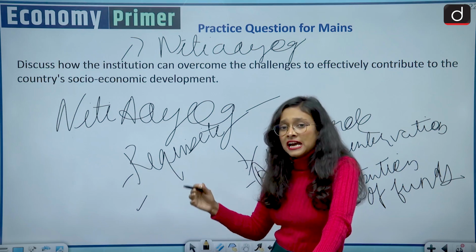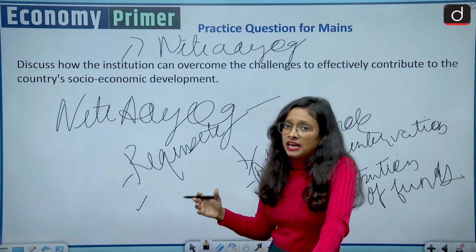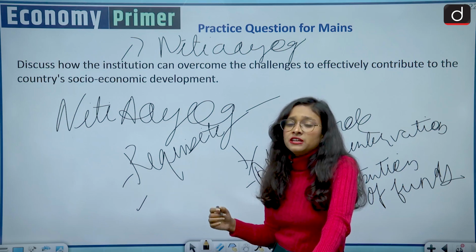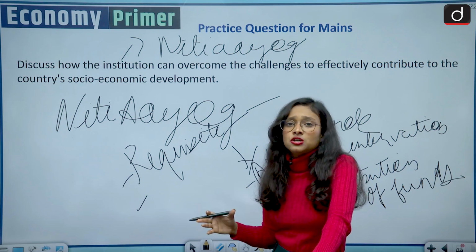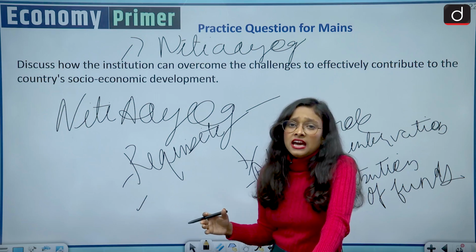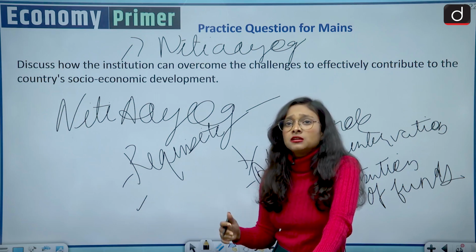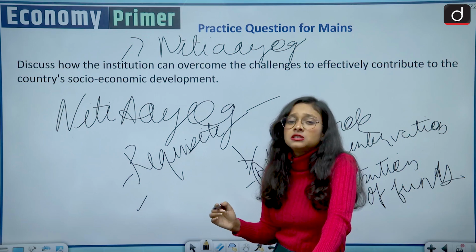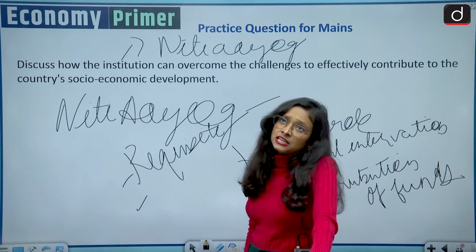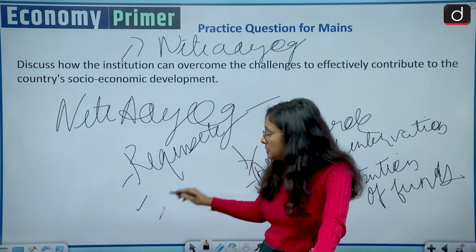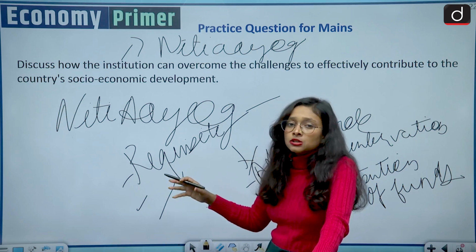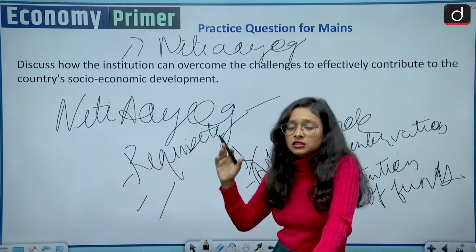Currently it cannot influence any state or central government scheme. Here it lacks influencing power, and its role is just advisory in nature, so it should be activated, and maybe for some things its decisions should be binding in nature, and it should be non-partisan. It means that it should be without any bias. So these are the ways forward for NITI Aayog.